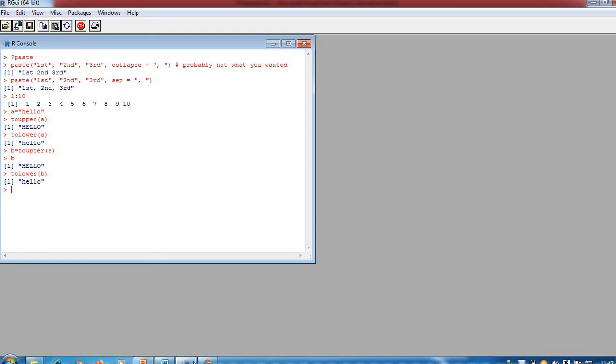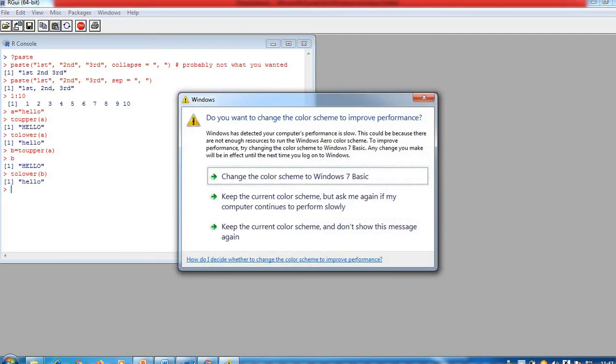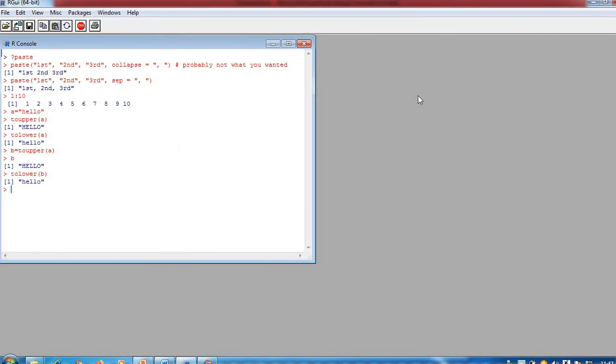Next is substring. How to use it? Substring A, comma 2. A is the original string and 2 is the starting position. Just check the output.